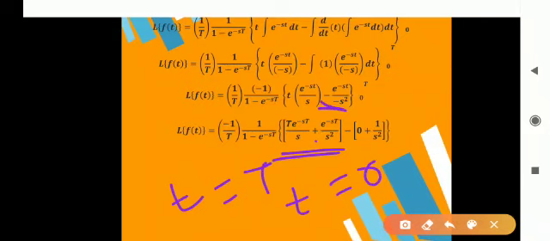Now it is very simple. For t equal to 0, this first term will be 0 into something, so it is 0 straight away. Now again minus minus plus. Numerator e raised to 0 is 1. So 1 upon s square.